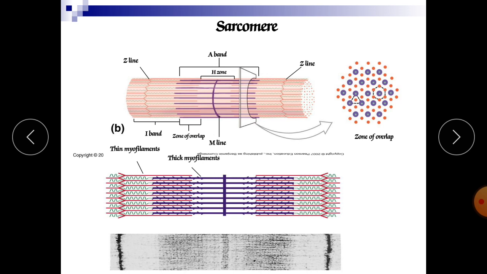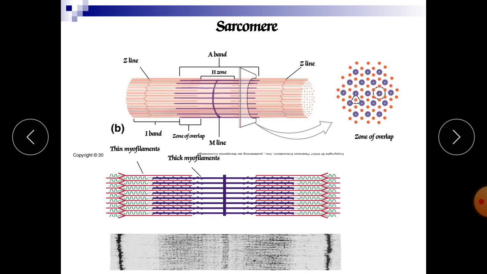This is the A band, this is the Z line. Now if you see the A band, it extends the entire length of the thick filament, whereas the H zone is the center of each A band which contains thick but not thin filament.